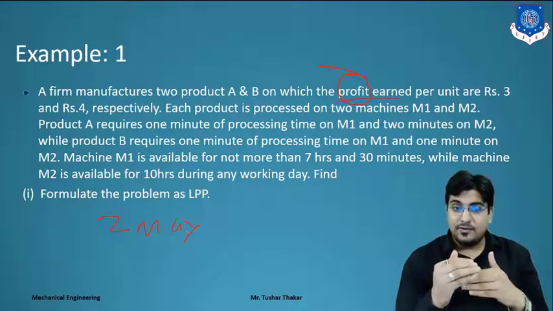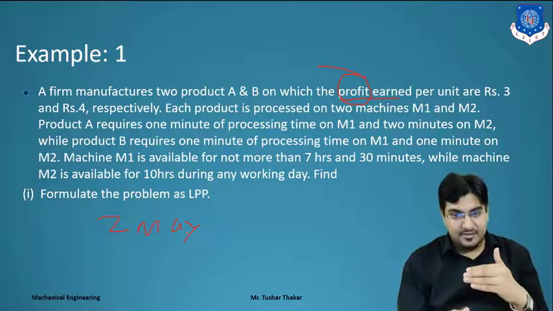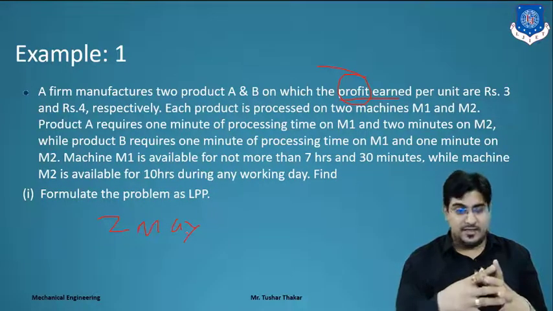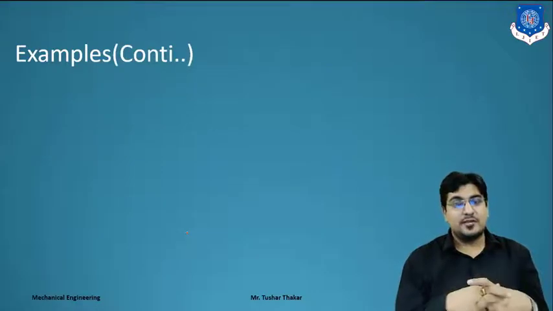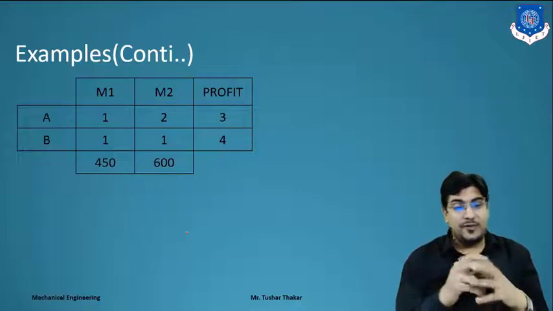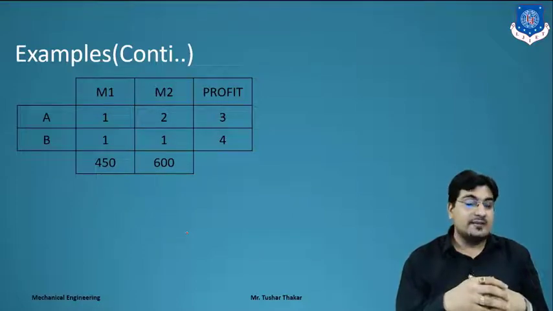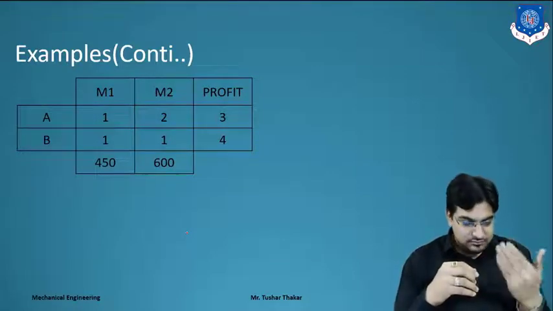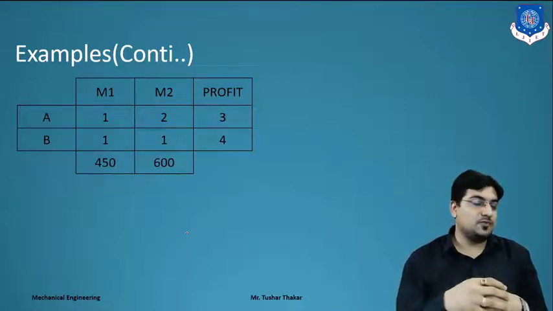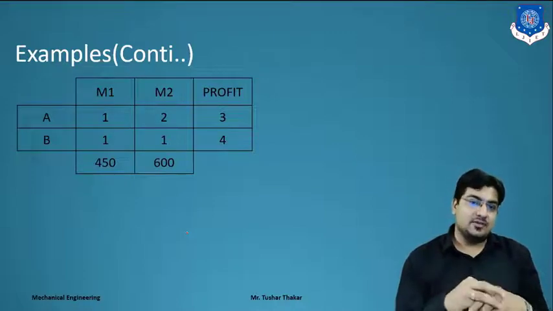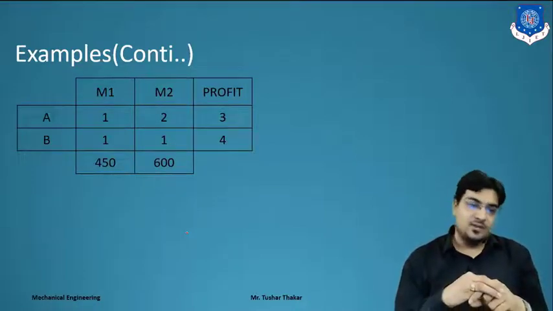From that, first we have to find the decision variables, the objective function and the constraints, and we formulate the equations. So first we have to make one table over here. A and B, M1 and M2 are there, and profit 3 and 4. Here 450 minutes: the company defined 7 hours and 30 minutes, so we convert into minutes. 7 into 60 is 420 plus 30, that is 450 minutes, right? And 10 hours available for the M2 machine means 10 into 60, we get 600 minutes of availability of the M2 machine, right?